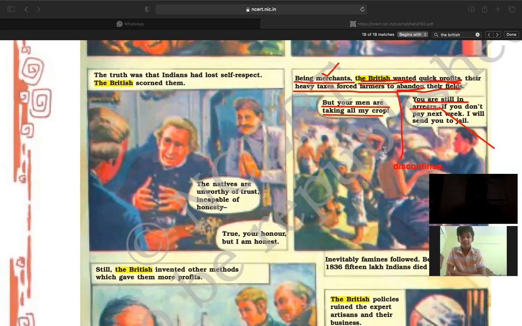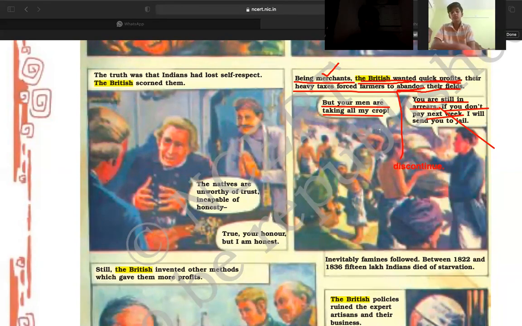It indicates that these Britishers are torturing the Indian people in an excessive manner, right? So it is stated, if you do not pay next week, I will send you to jail. Britishers were also torturing like this, taking all the crops of the farmers and even threatening to send them to jail, right? Okay.